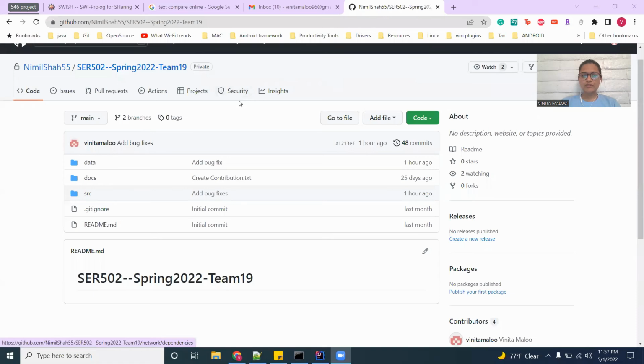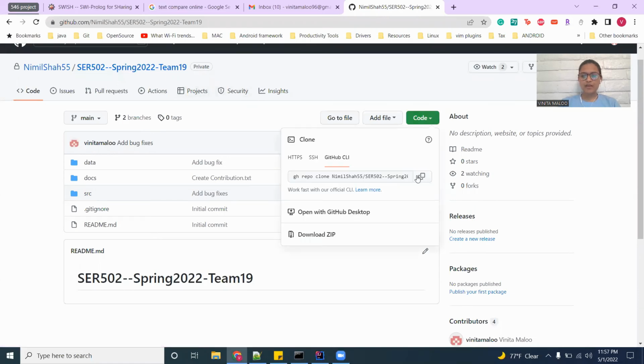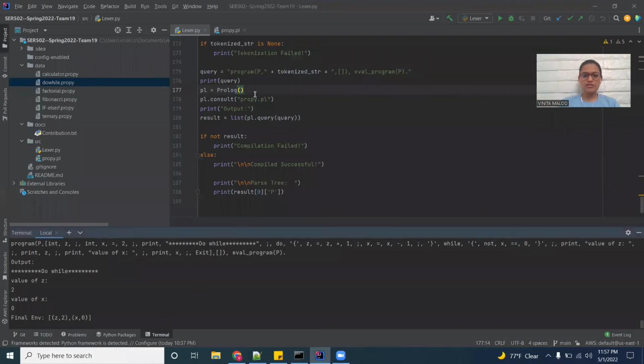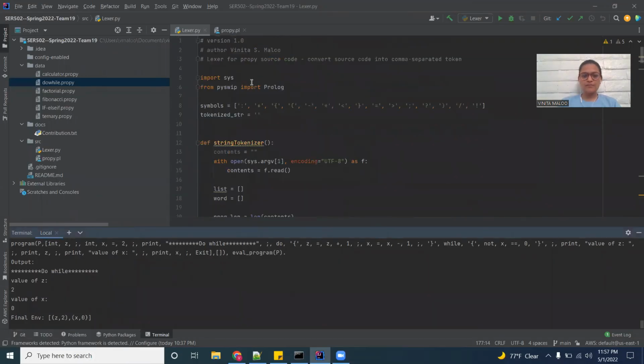Once you go to our GitHub repository, 59, you can clone our project from here. Once you have cloned the project, you will need to first install the PySwift library. This library helps to execute Prolog queries right from inside Python. Since our Lexer is written in Python, we will need to execute the Prolog query from Python itself.